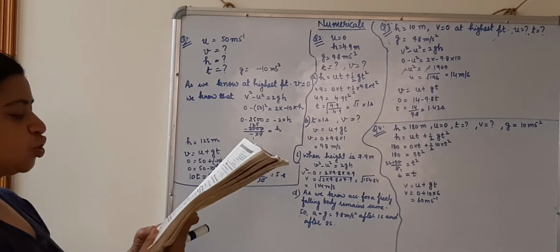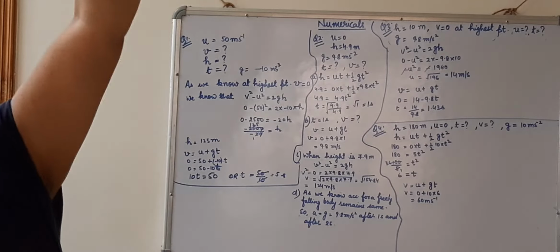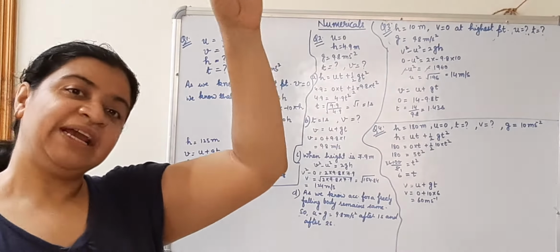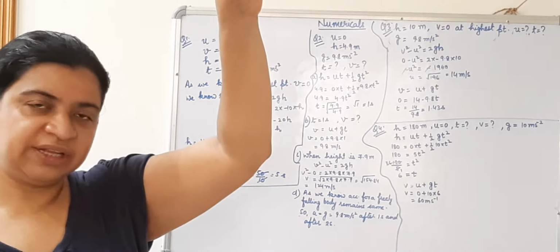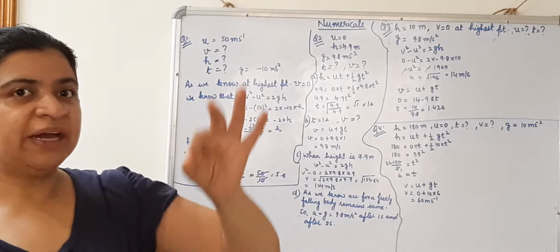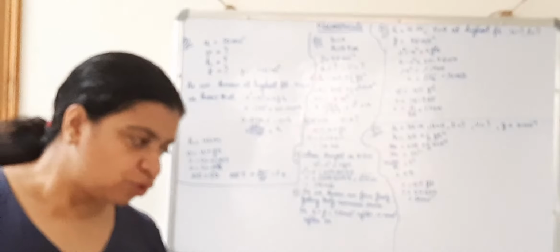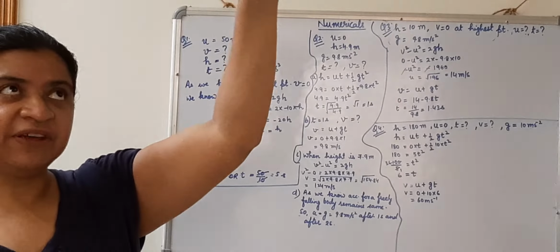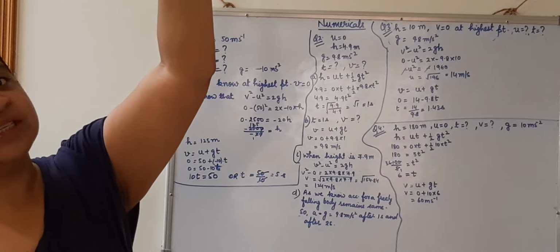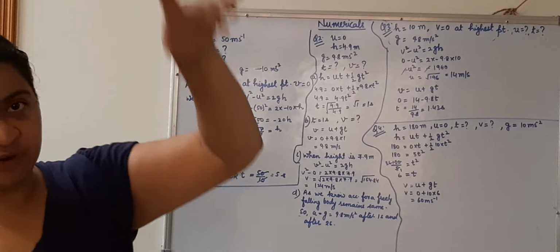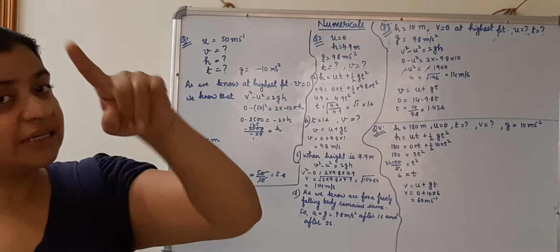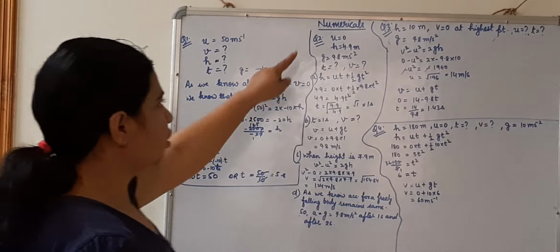A stone is dropped from the edge of a roof. Now the stone is dropped. You are standing up in this case. When you are dropping it down, in this case the u will be 0. When we are throwing something up, in that case v will be 0. But when you are throwing something down from up, in that case u will be 0.